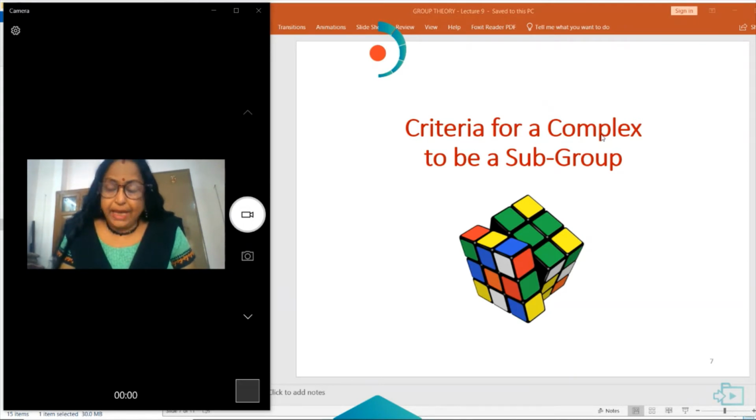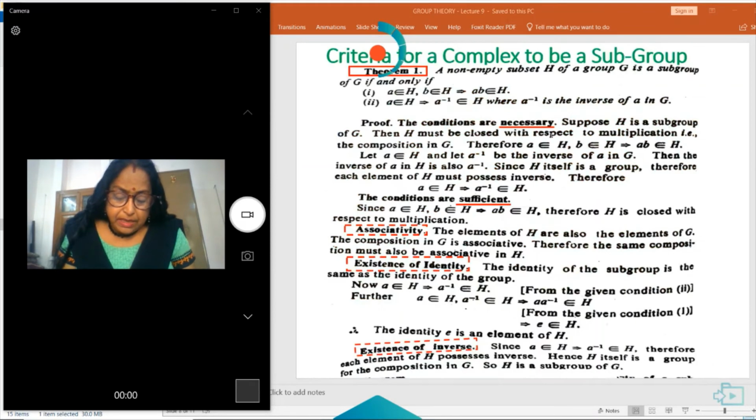Criteria for a complex to be a subgroup. A non-empty subset H of G is a subgroup of G if and only if, number 1, A belongs to H and B belongs to H implies AB belongs to H; and number 2, A belongs to H implies A inverse belongs to H, where A inverse is the inverse of A in G.